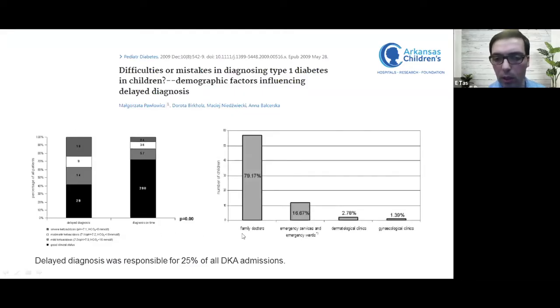And when they further analyzed the type of healthcare settings that the patients were seen at, they reported that 4 out of 5 patients were seen in a family doctor's office before being diagnosed or coming to the attention or admitted to the hospital. And they reported that the late diagnosis was responsible for 25% of all DKA admissions in their cohort.